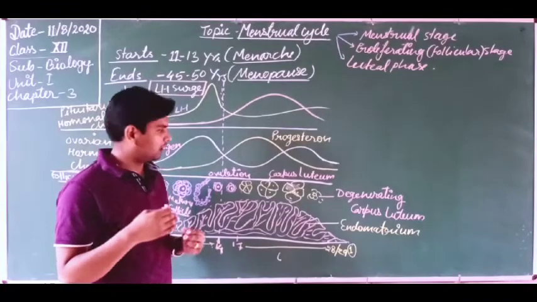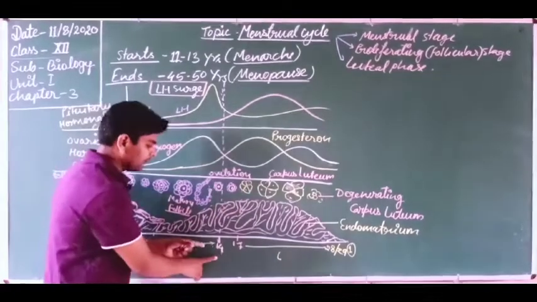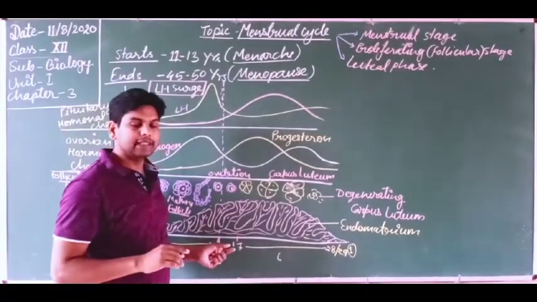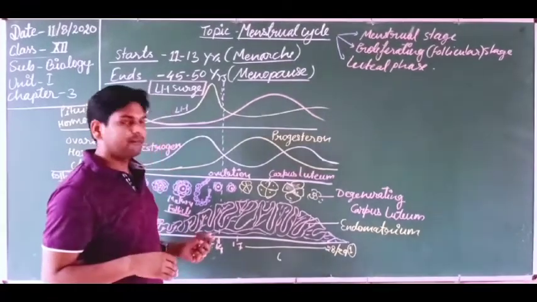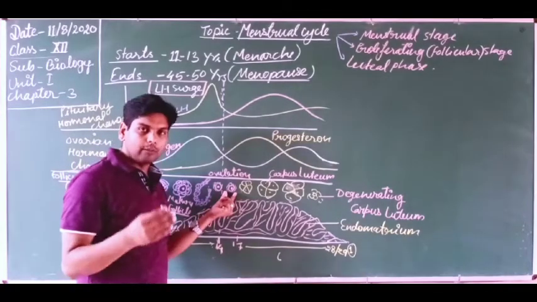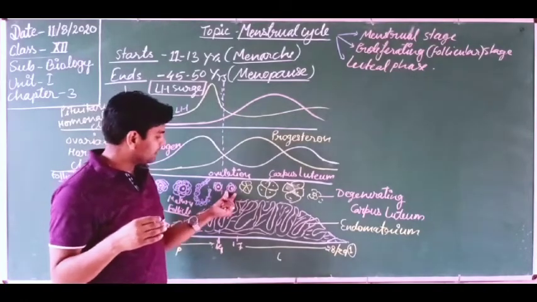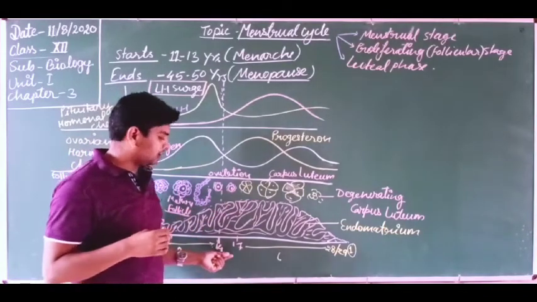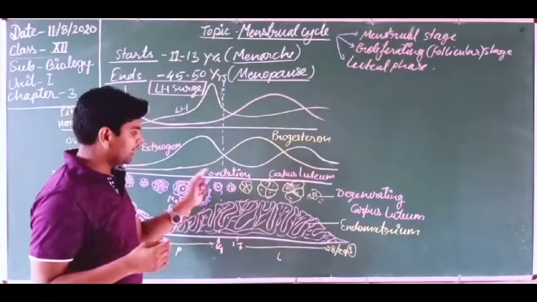Now if fertilization occurs, after the 14th day, two days are the fertilizing days. After ovulation, the 15th day and 16th day are the fertilizing days. Why? Because this ovum, this secondary oocyte in the form of an ovum, is released inside the Fallopian tube, and it reaches toward the ampullary isthmus junction. So chances of fertilization are more between the 14th to 17th day. This period is known as the fertilization period.